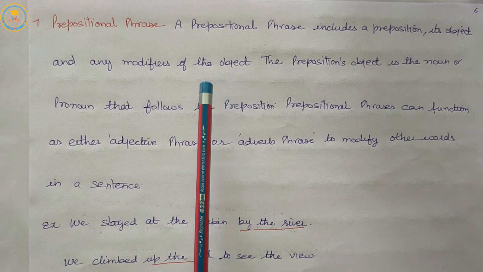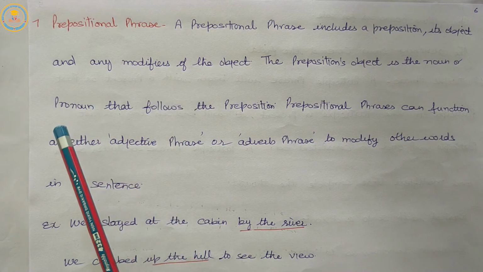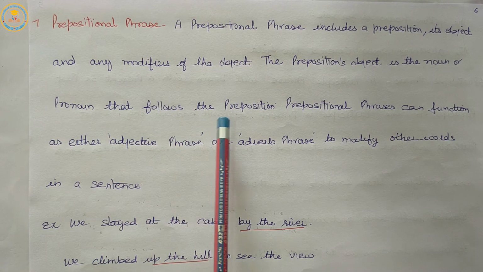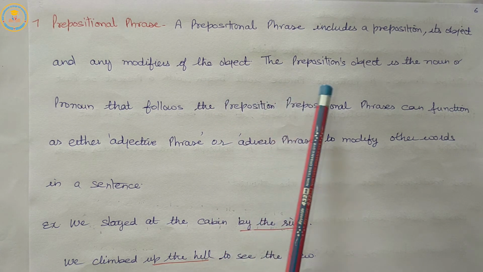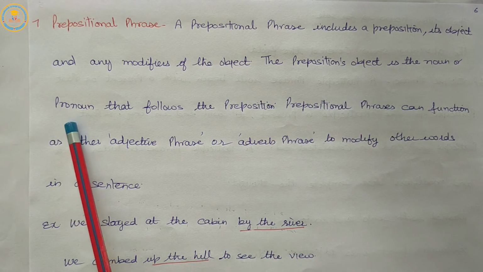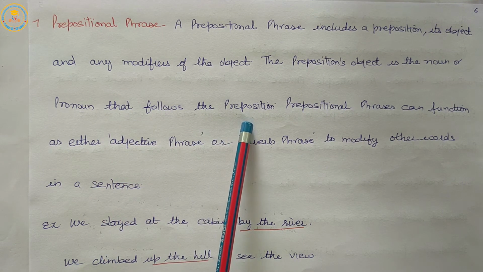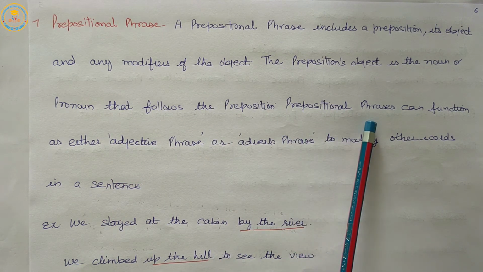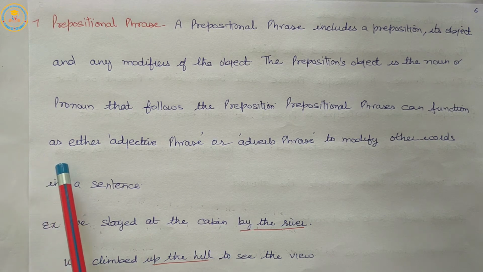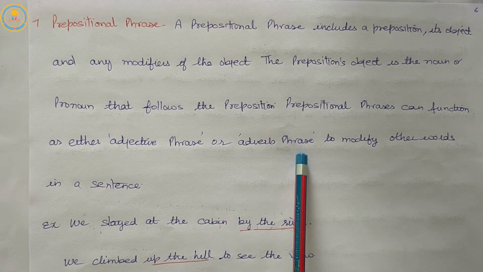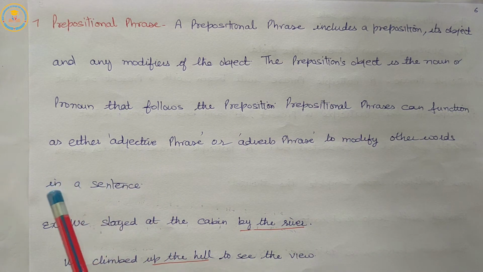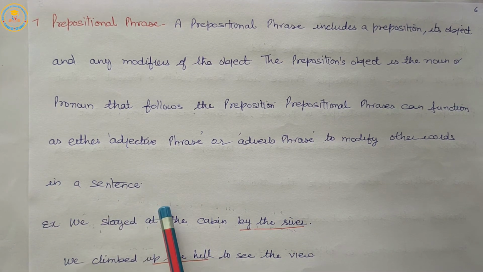The preposition's object is the noun or pronoun that follows the preposition. Prepositional phrases can function as either an adjective phrase or an adverb phrase to modify other words in a sentence.